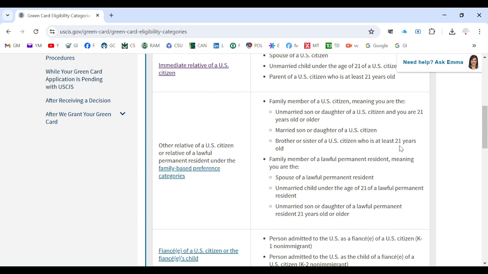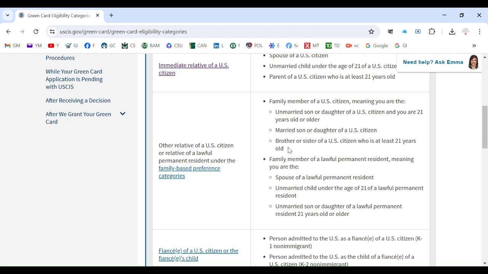So if you are a brother or sister, that means a sibling, of a US citizen who is at least 21 years old, like the US citizen brother or sister has reached 22, 23 or higher, 21 or higher, like 30, 40, whatever, at least 21, then you fit in this category.